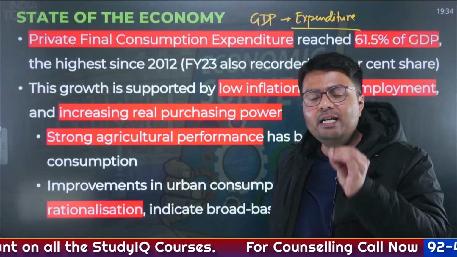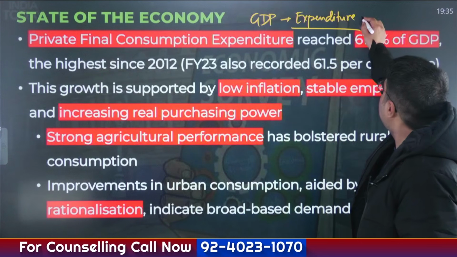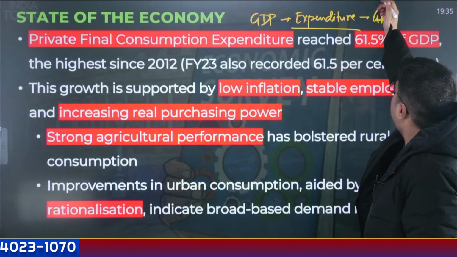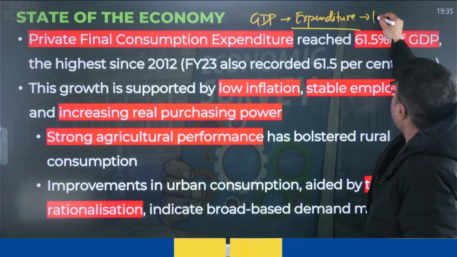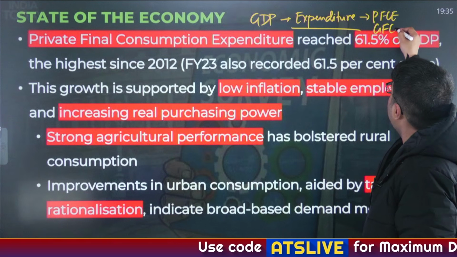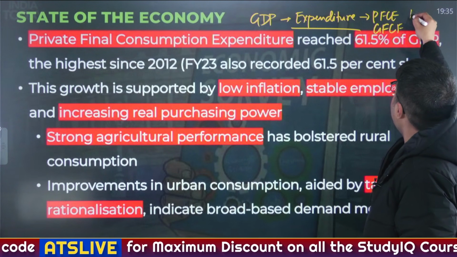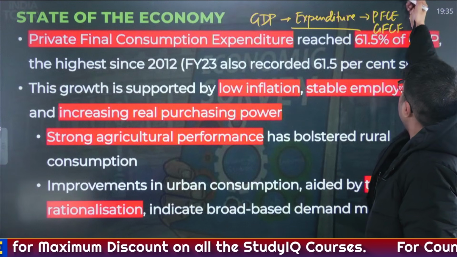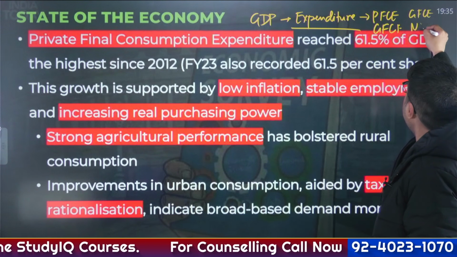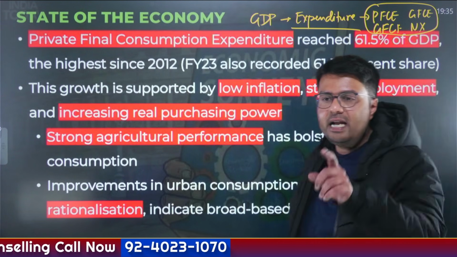Now, to calculate GDP in the Indian economy every year by the expenditure method, you calculate private final consumption expenditure. Then you add to it gross fixed capital formation. Then you add to it the government final consumption expenditure and net export. So all of these factors, if you add them totally, you will get India's GDP.